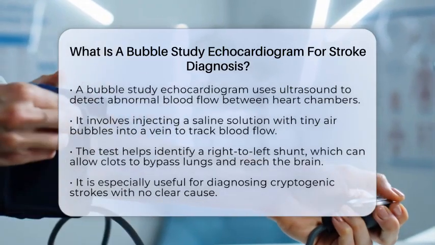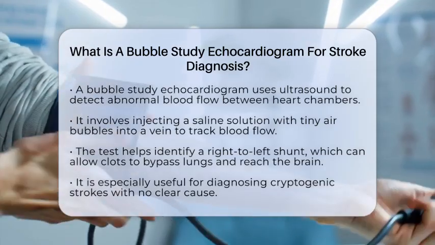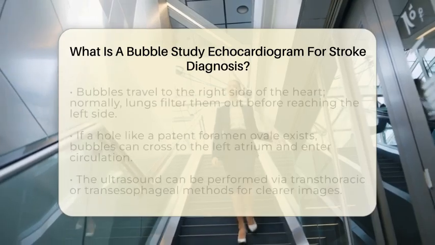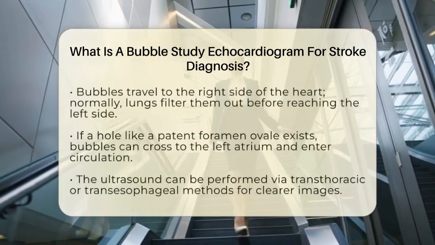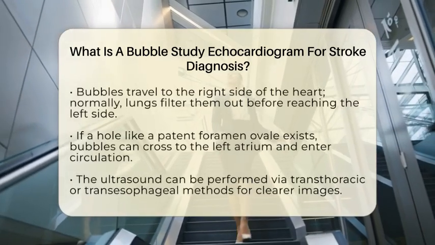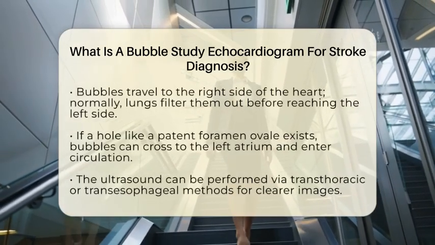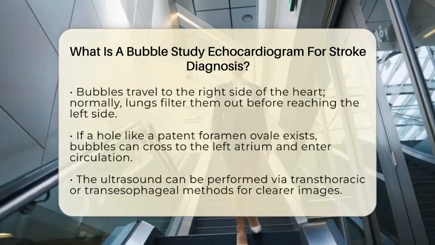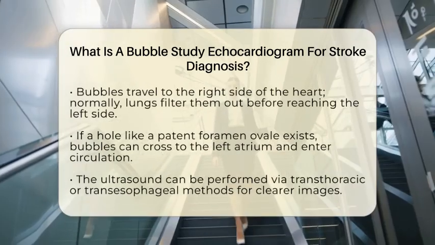During the procedure, a saline solution mixed with tiny air bubbles is injected into a vein, usually in the arm. These bubbles travel to the right side of the heart. Normally, the lungs filter out these bubbles, so they shouldn't reach the left side of the heart. But if there's a hole like a patent foramen ovale or an atrial septal defect, the bubbles can cross from the right to the left atrium.